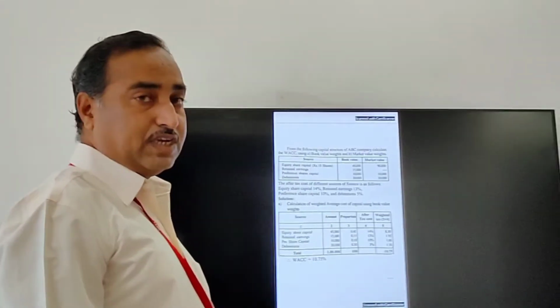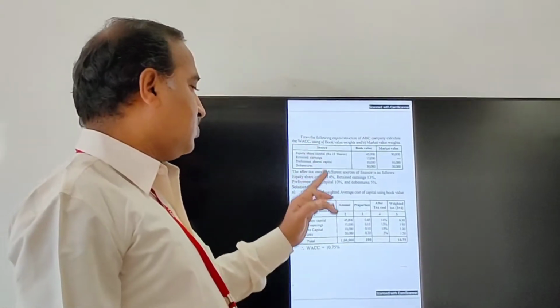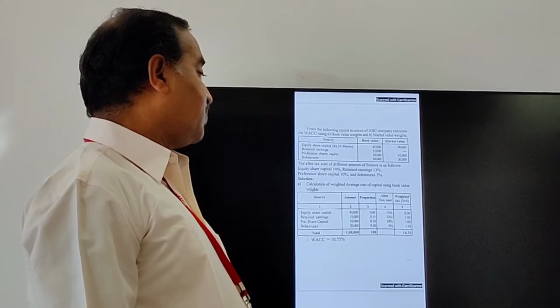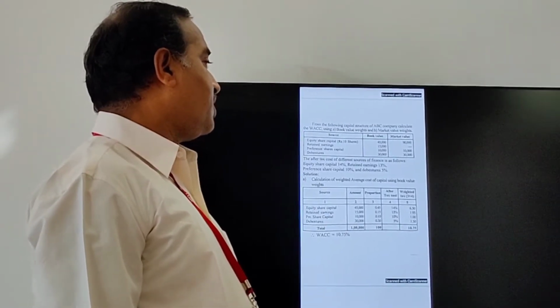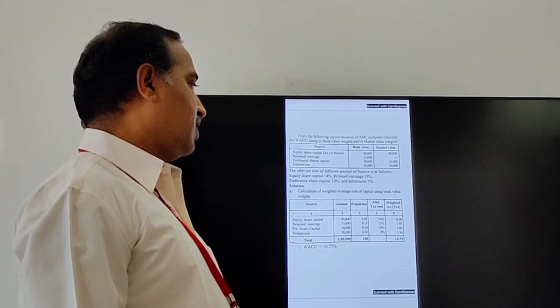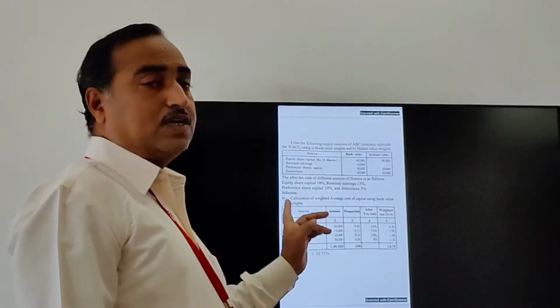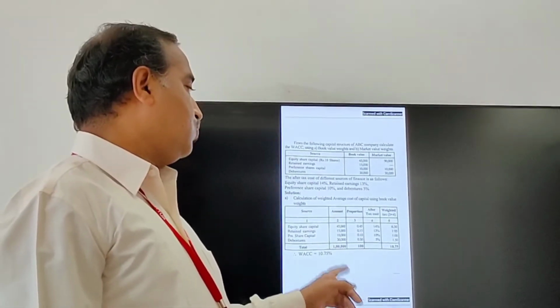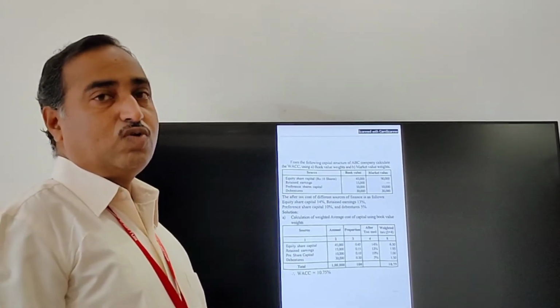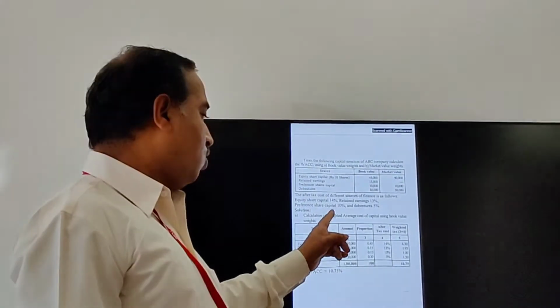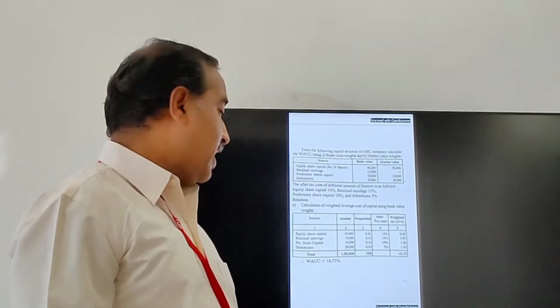Similarly, you take debentures. Debentures is 30,000. Directly you can write in column 30,000. Then here proportion is 0.30. That's why here 5% is given, that's why we can write 5%. 0.30 into 5%, it works out 1.50. Here in the amount column, all together it works out 1 lakh.